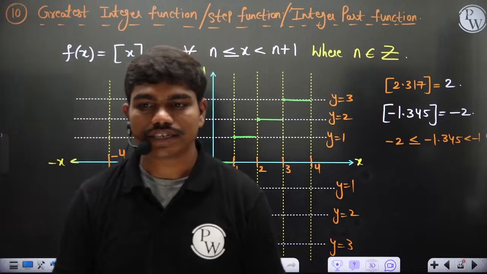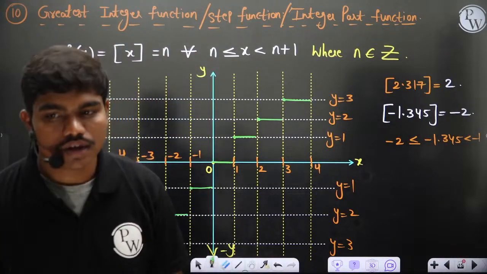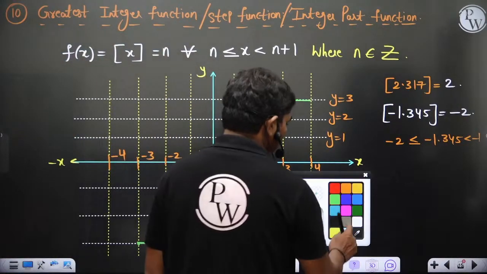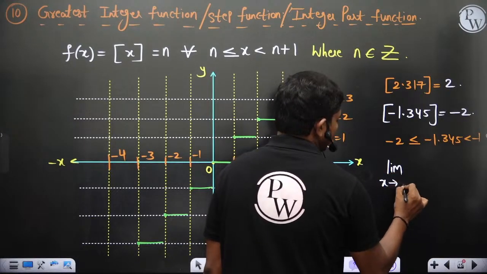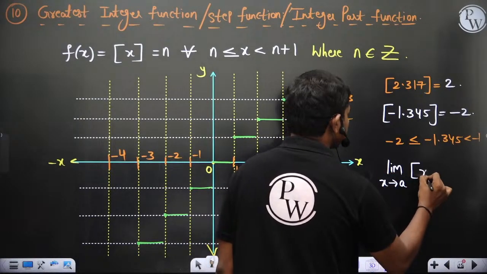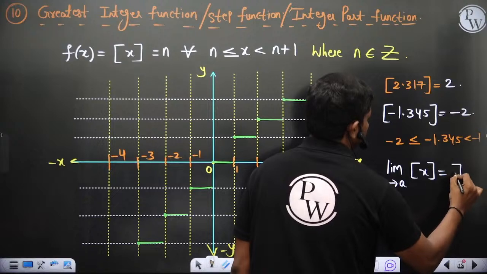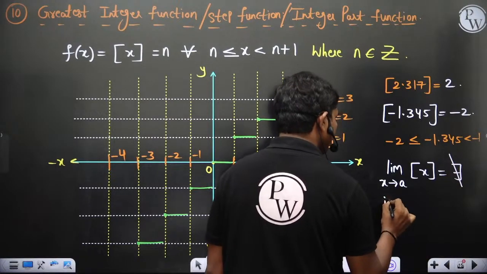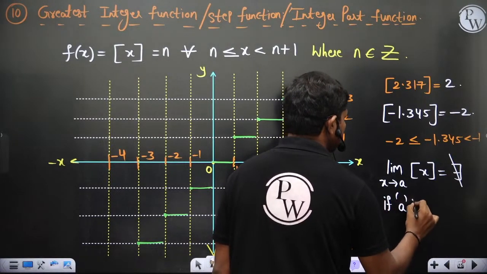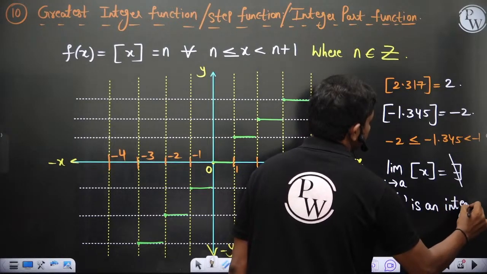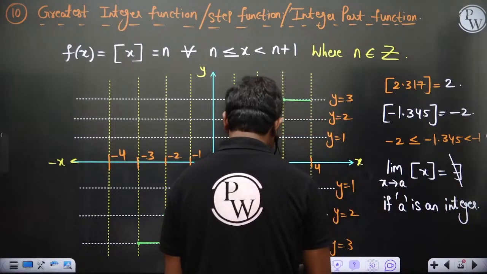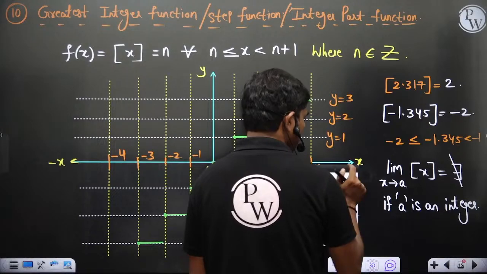Okay, is this clear to each and every one of you? Now we'll write one important point. Limit x tends to a, integer part x does not exist if a is an integer. If a is an integer. This point is again a very valid and important point, okay?